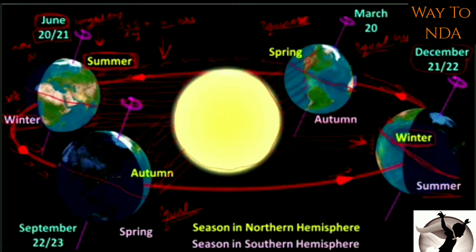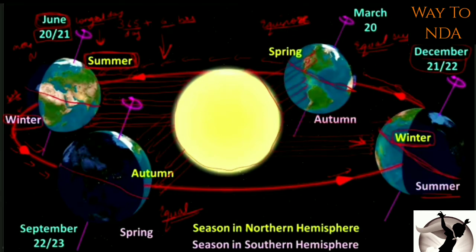Okay, so here you will find, now we have studied that on 21st December there will be less sun rays. Here you will see this is the shortest day because of less sun rays. Now this transition period from winter to summer is called spring, and this is called the spring equinox. And again the transition period from summer to winter in the northern hemisphere is called autumn, and this is called the autumn equinox.